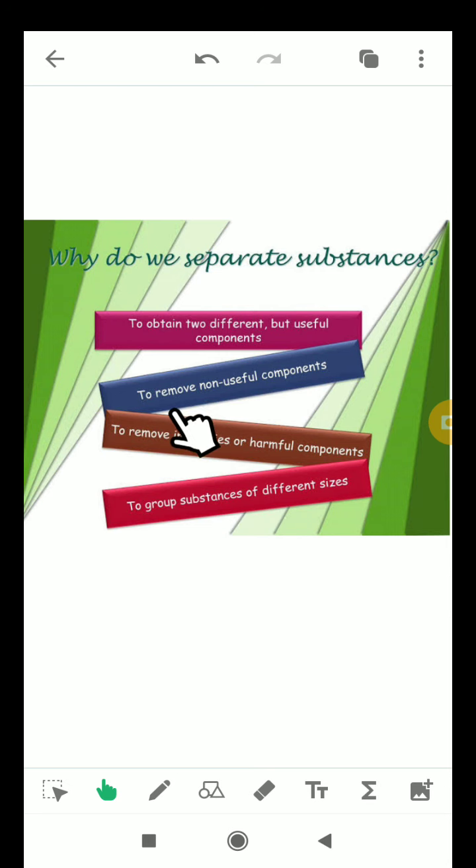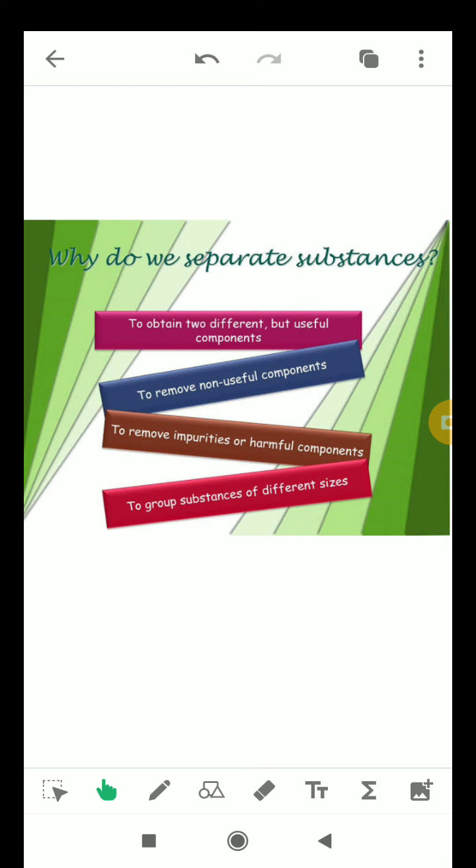Number two is to remove non-useful components, that is, to remove undesirable substances or components. Like you might have seen your mother preparing tea by adding tea leaves, sugar, milk in boiling water. So after the tea is prepared, what does she do?